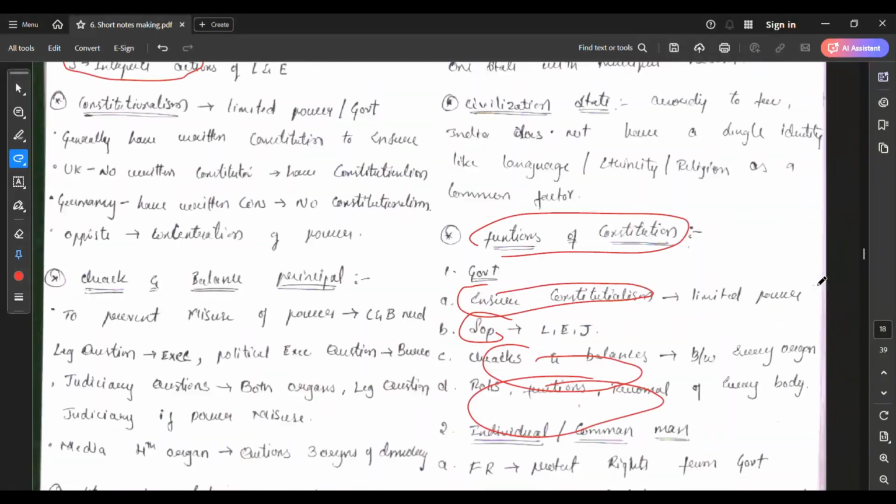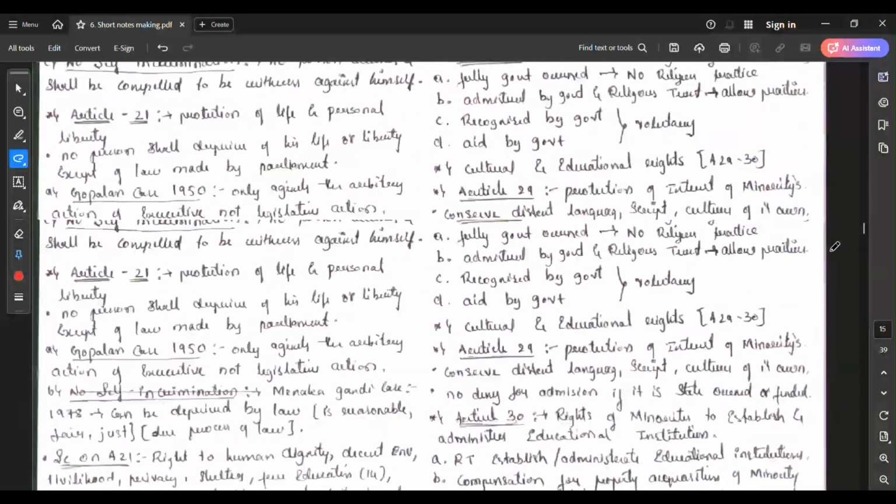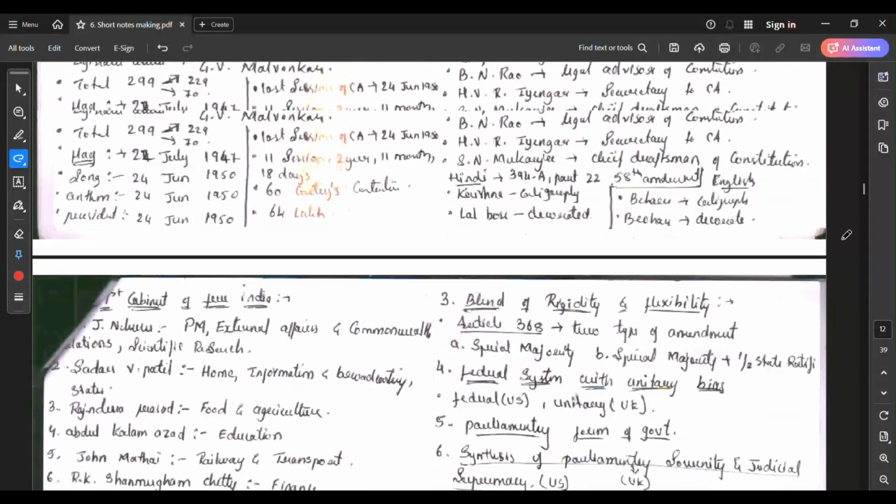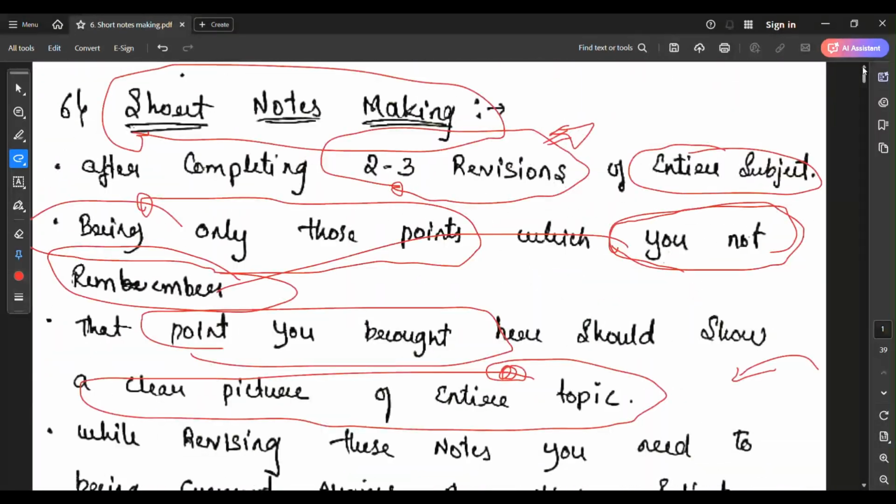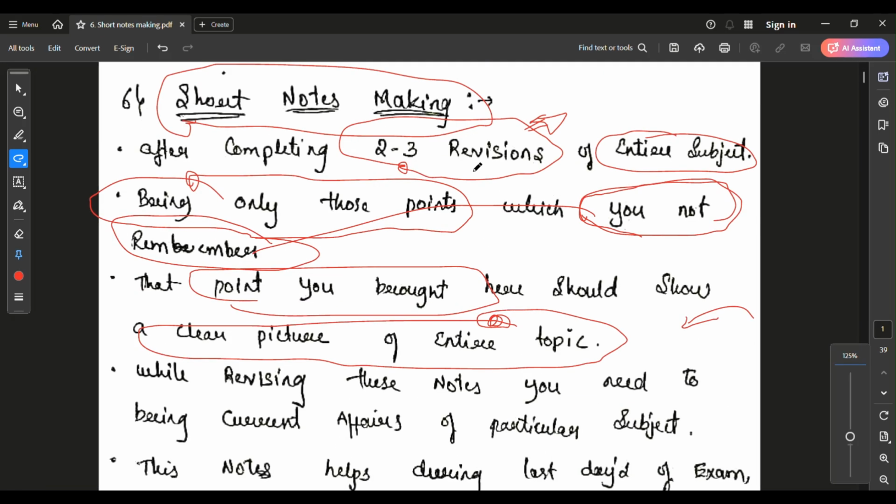Hence, don't underestimate the power of short notes. If you neglect making short notes, then you are going to lose this race, because we are not doing only one subject. We need to do multiple subjects. For that, short notes are very important one day before the examination. I hope all of you got clear knowledge about short notes making, guys.